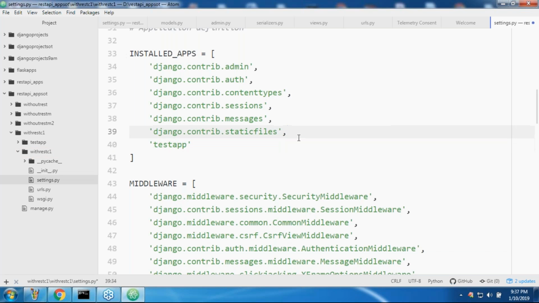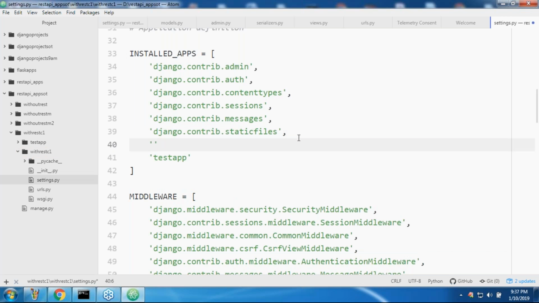If you want to use REST framework, a third-party application, we need to add rest_framework. Remember this one, sir. What is this application? rest_framework, just like our testapp, is an application we require to use. Who is responsible for developing testapp? Test app developer, we are responsible. But who is responsible for providing this REST framework application? This REST framework is an application, it's not a package.